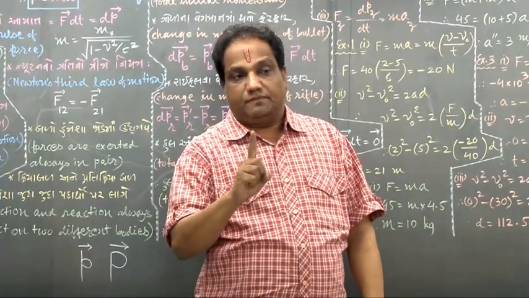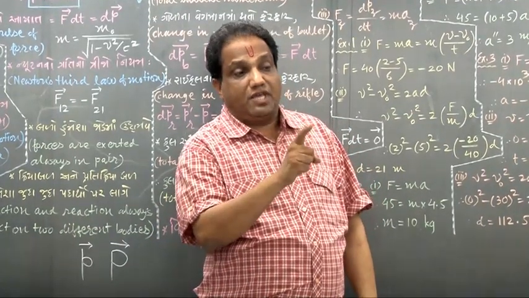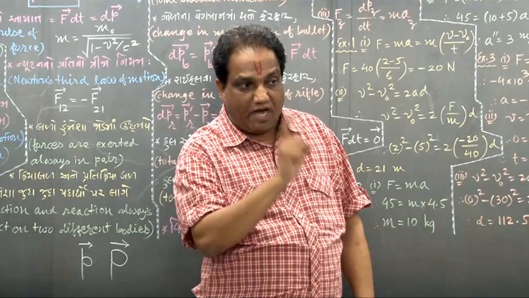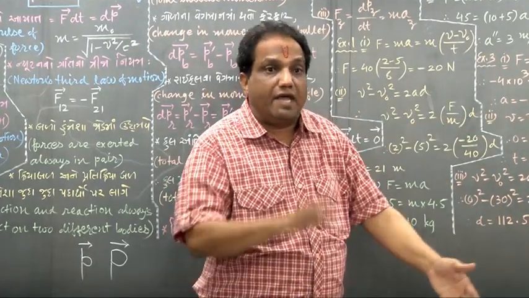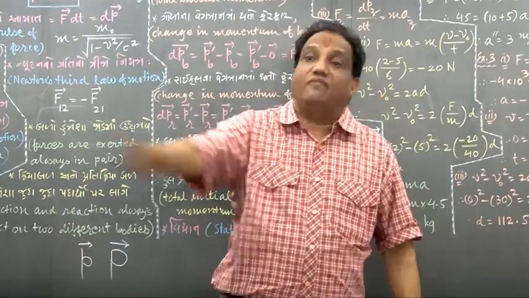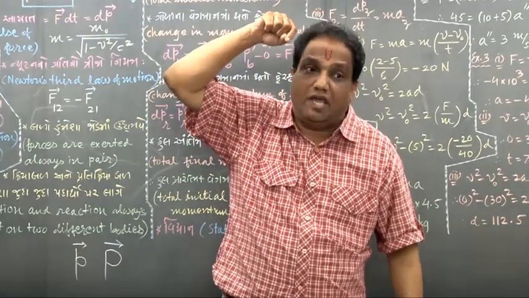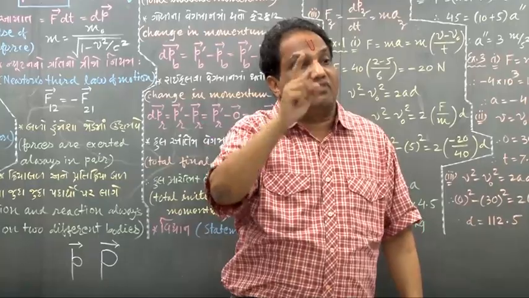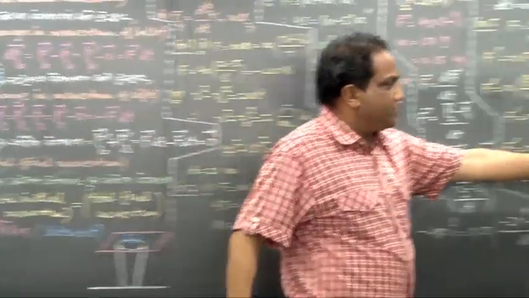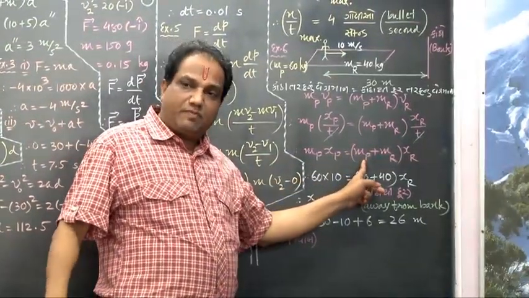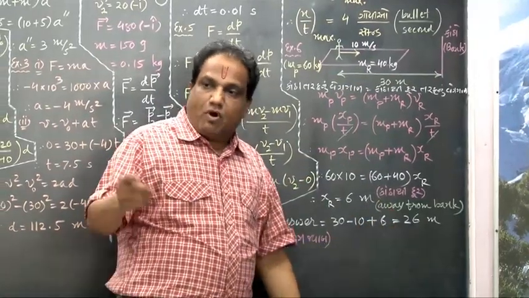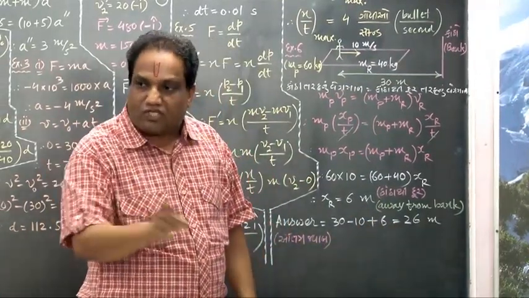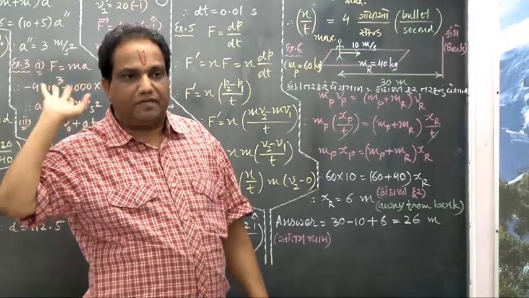So remember, only the mass of the person is moving towards the bank, and the mass which is moving away from the bank is not only the raft, it is the mass of raft plus mass of person. If you can remember this much, the sum will be very easy. Okay? Momentum towards the bank is equal to momentum away from the bank. Got it?